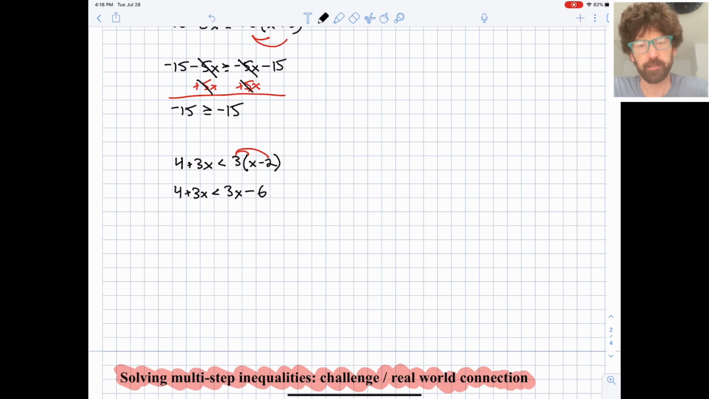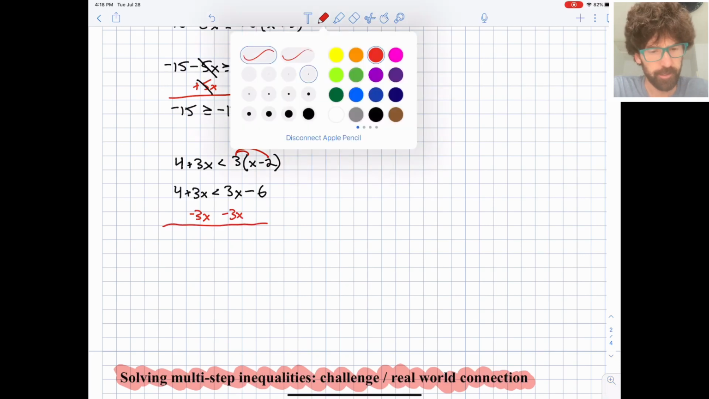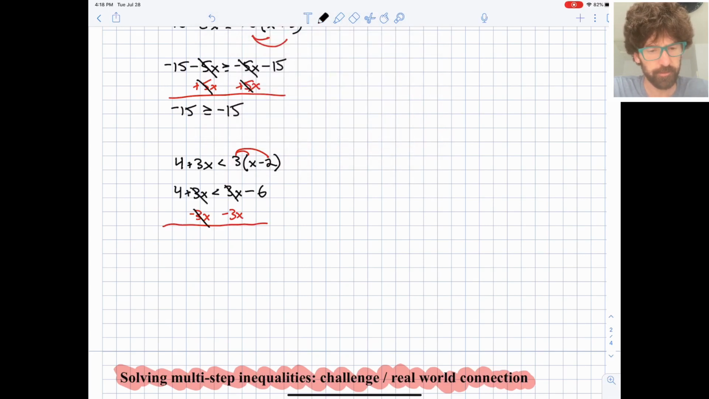Okay, so we can subtract some things from both sides. We can subtract 3x from both sides here to simplify things down a little bit. And our 3x's cancel. We have 4 is less than negative 6. So another contradiction and impossibility. We saw that a little while ago with equations when we solved some equations that had no solutions. 4 is certainly not less than negative 6. So there are no solutions to this guy.